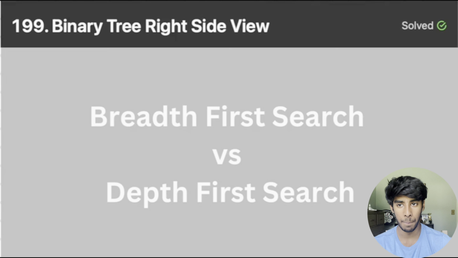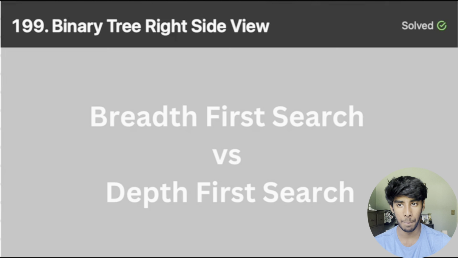In this video, we're going to be solving Leetcode question 199, which is binary tree right side view. Let's get started. So in this problem, we're given a binary tree, and we need to imagine we're observing the binary tree from the right-hand side.